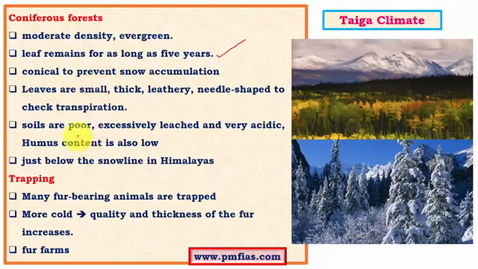And soils are poor, and they are excessively leached and are very acidic, and the humus content is very low. We know that here the leaves can be on the tree for about 5 years, so usually the shedding of leaves doesn't occur too frequently, and as a result the humus content would obviously be low because of less mass available for decomposition. Along with that, the climate is very extreme, that is, the cold temperatures are very high. As a result, in winter months the amount of decomposed matter is also quite low. As a result, the humus content will be very low. Soils are usually poor because of extreme cold conditions.